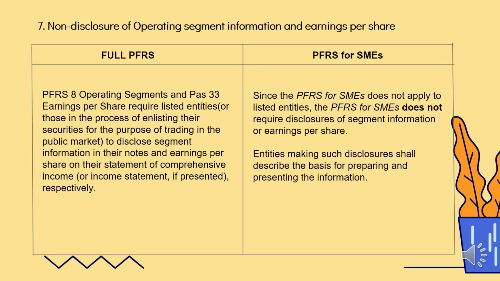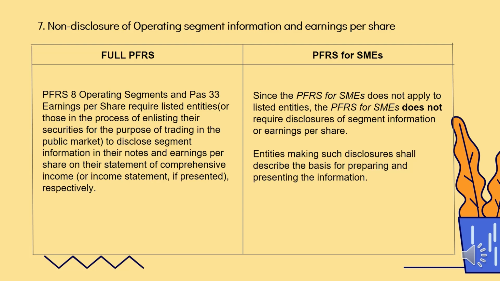Non-disclosure of operating segment information and earnings per share. Ito usually ginagawa siya sa mga publicly listed company. Bakit may operating segment sila? Dahil malalaki silang kumpanya. Segmented ang kanilang operation. Nire-require din sila mag-present ng EPS na nilalagay sa ibaba ng income statement para makita ng mga investor kung magkano ang kanilang earnings per share.